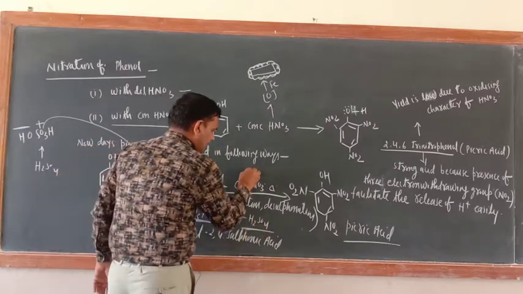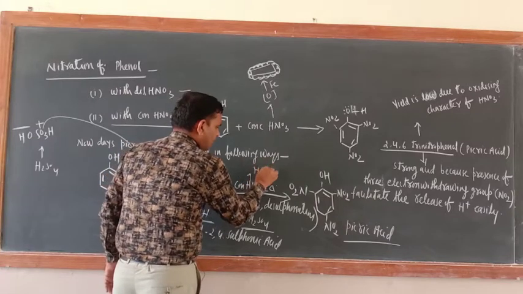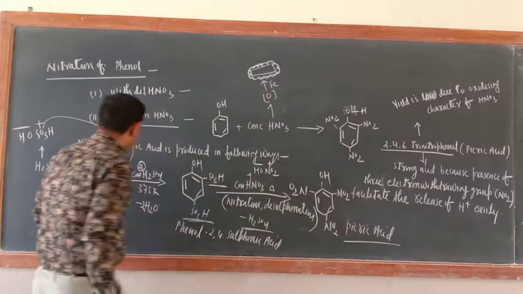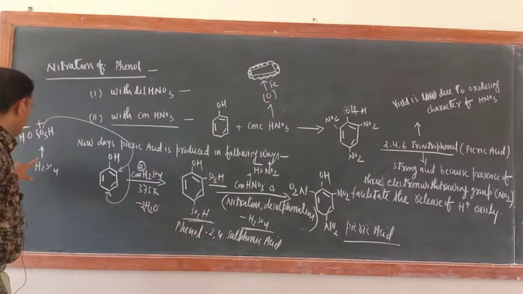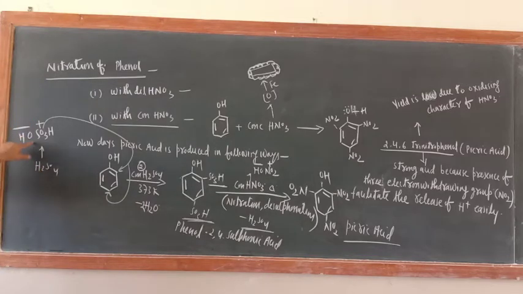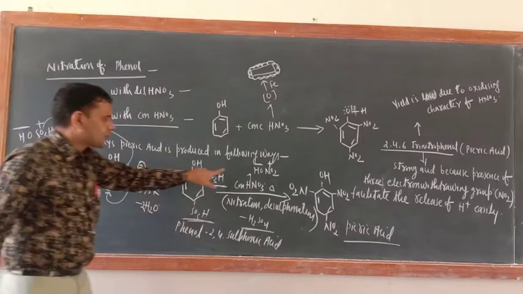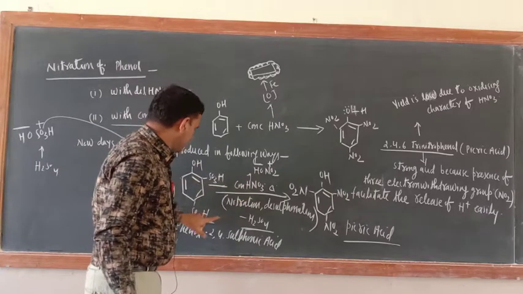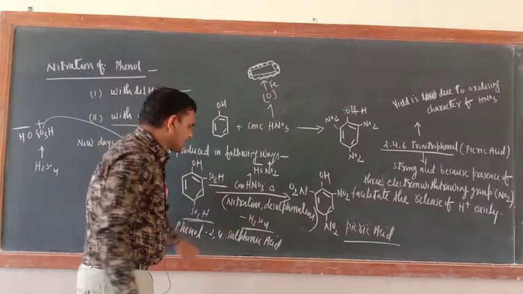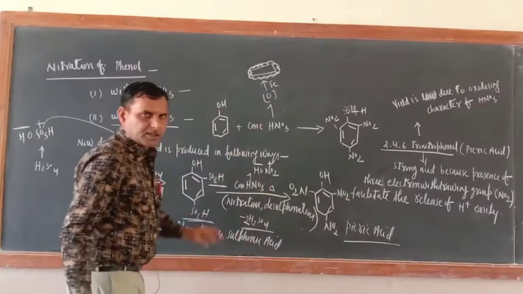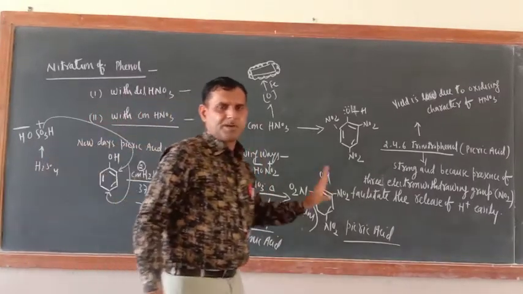Now this HNO3 can be written as HONO2. So this is the negative part, this is the positive part. Just see here, when H2SO4 has reacted, 2 OH have come out from H2SO4. Those 2 OH will be added with the help of concentrated HNO3 to these groups, hence minus 2 H2SO4. And now you will get this one. In this way this is completed.